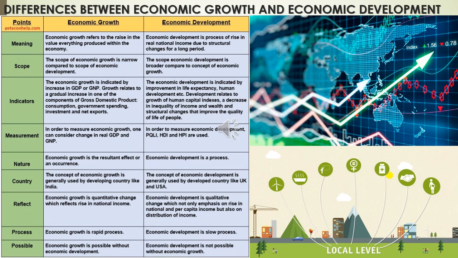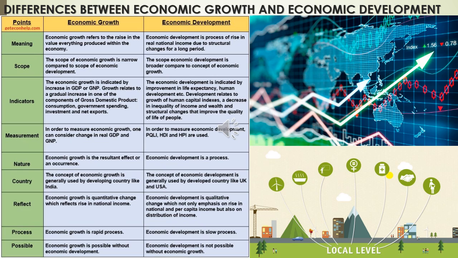Then scope. Economic growth can be measured by using parameters like GDP, GNP, FDI, FII, etc. But the techniques used for measuring economic development are the rise in life expectancy rate, improvement in literacy rate, infant mortality rate, poverty rate, etc.